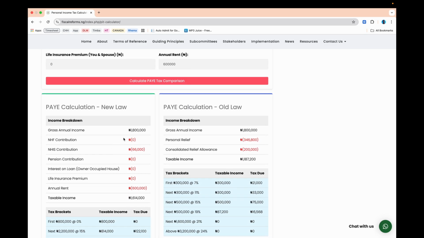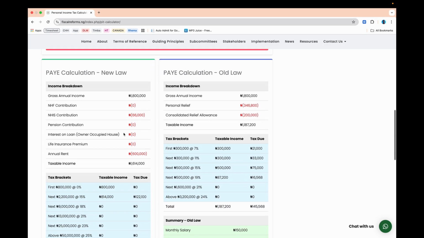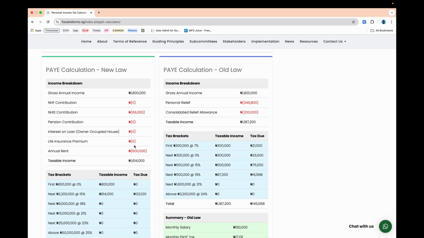You see what I was saying earlier. So the tax is actually applied after you've done your deductions, which means that before they even start to apply any tax, we say, do you have NHF that you're paying, the housing fund? Do you have NHIS contribution, which is 66,000? So that whole 66,000 will be deducted from your annual gross income.